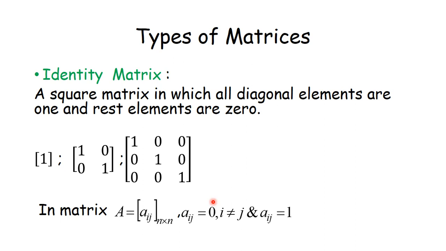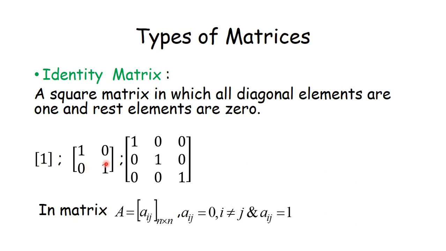Now next is the identity matrix. A square matrix in which all the diagonal elements are 1 and the rest of the elements are 0, then that square matrix is said to be an identity matrix, or there is another word, unit matrix. Okay, so this is a unit matrix of order 1 by 1. This is an identity matrix, I can say identity matrix.